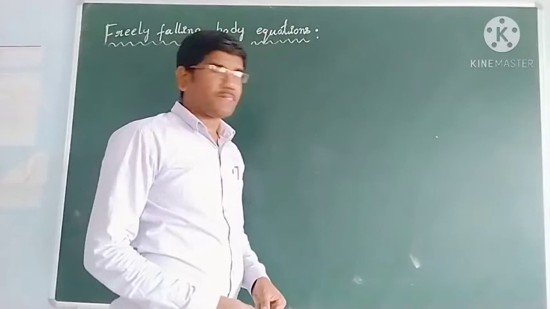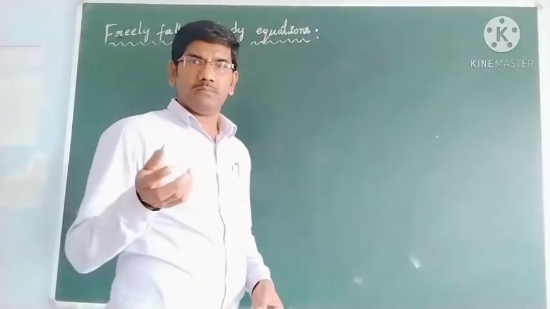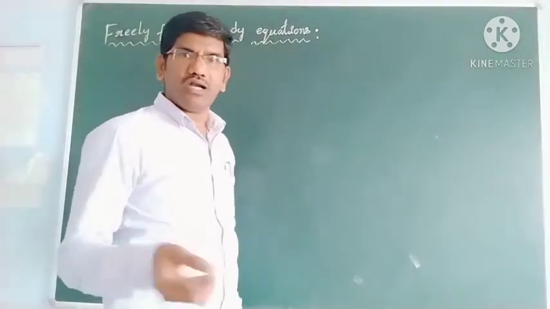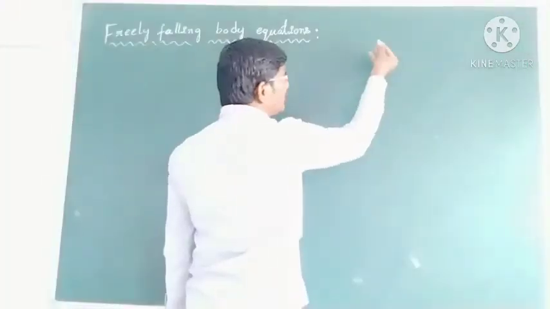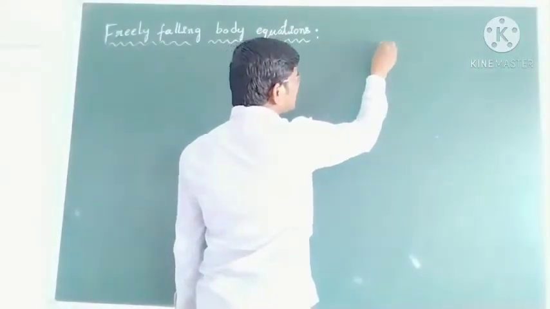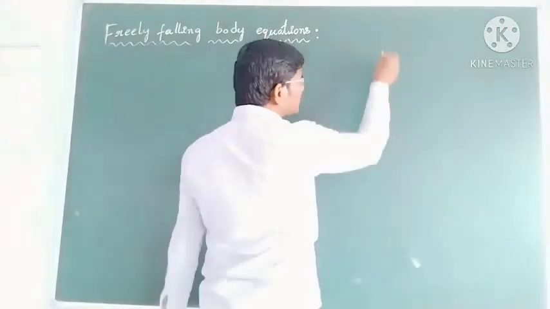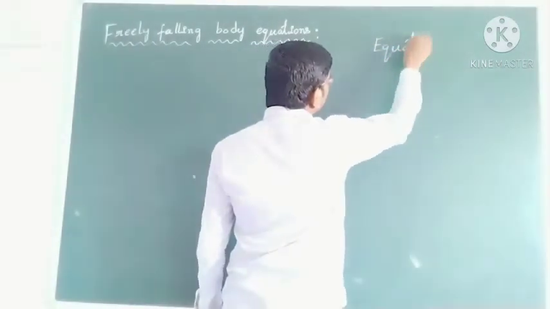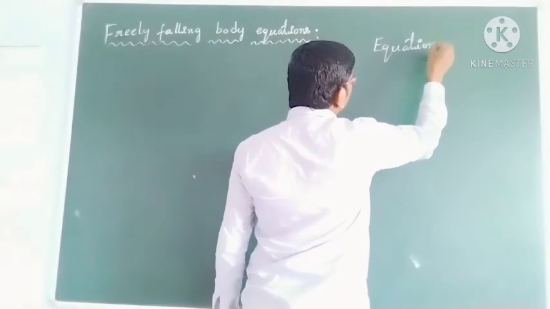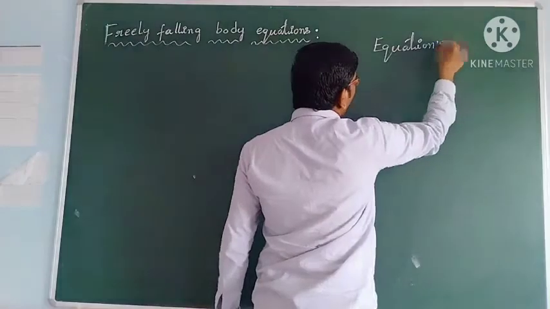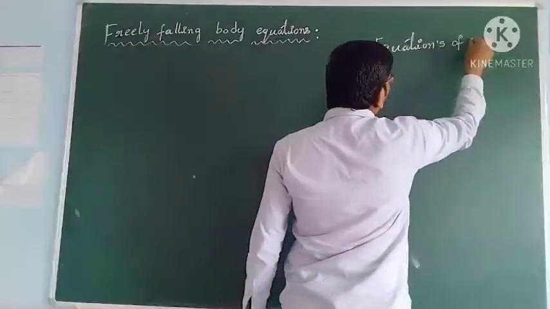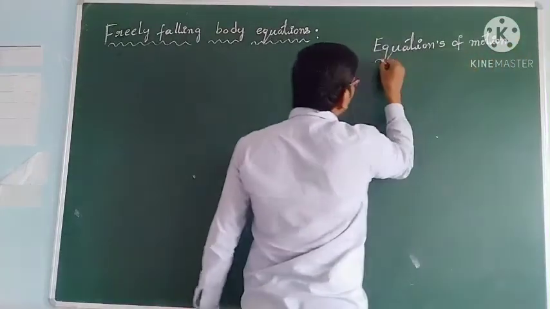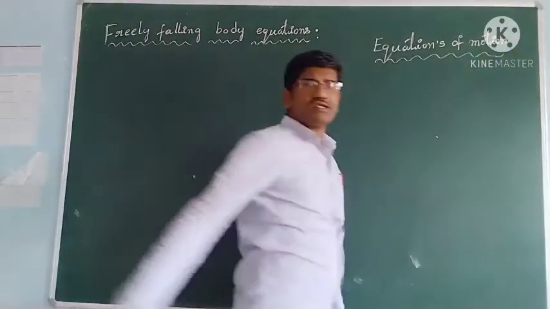We know the basic kinematic equations, which are called equations of motion.